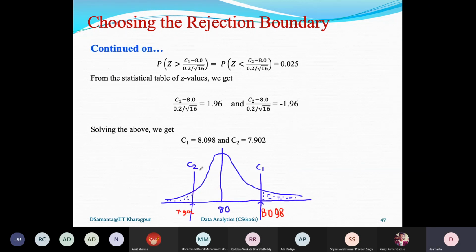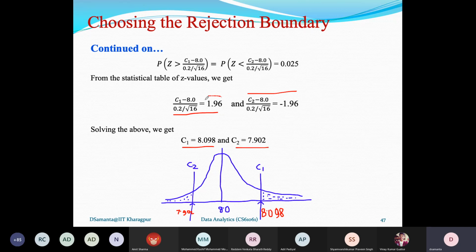So here we can say that this is equal to 1.96 and this is equal to 1.96 again. If we solve for the two values, then we can get C1 is 8.098 and C2 is 7.02.